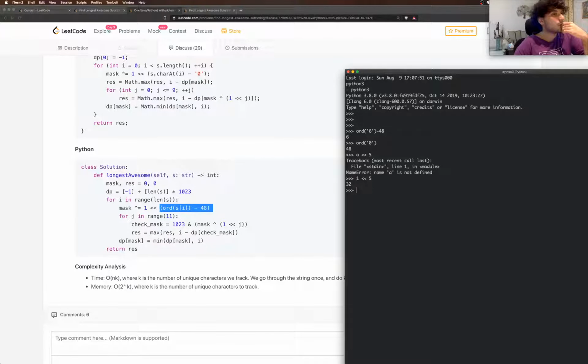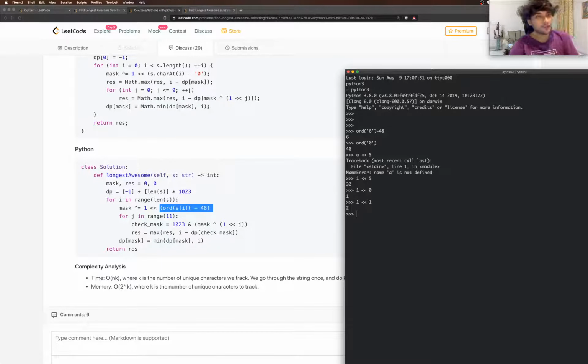So this would be 1 followed by 5 zeros. So that's like the one hot encoding, I feel. Yeah, that's the one hot encoding of that number, right?